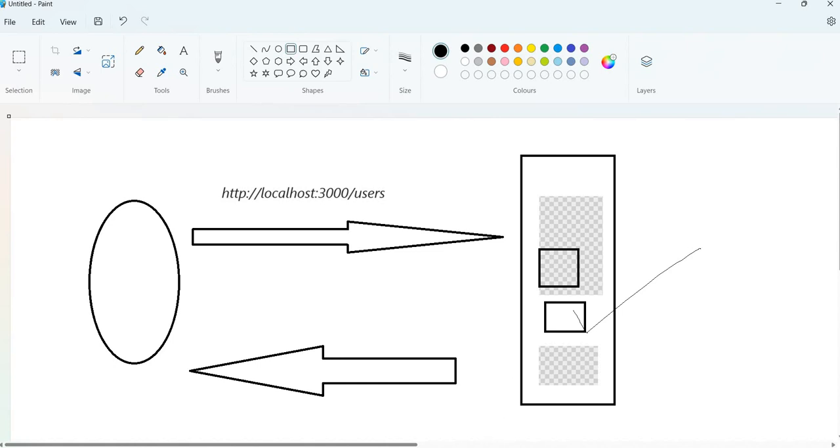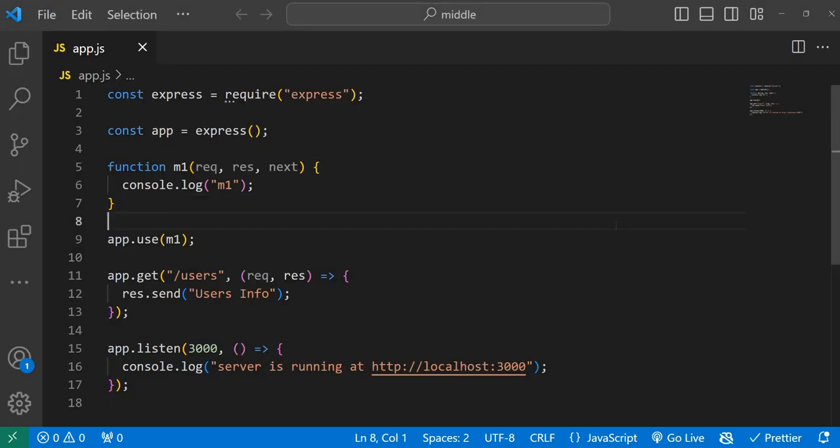Now observe the code properly. Whenever we send a request to the server, previously we used to get the user's information. So now, will it print M1 and send the user's information, or will it print only M1, so that you can understand the importance of the next function.